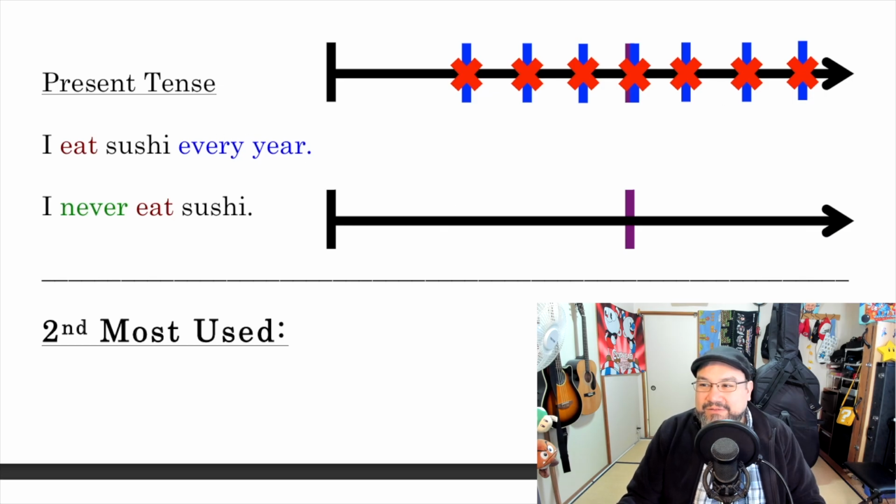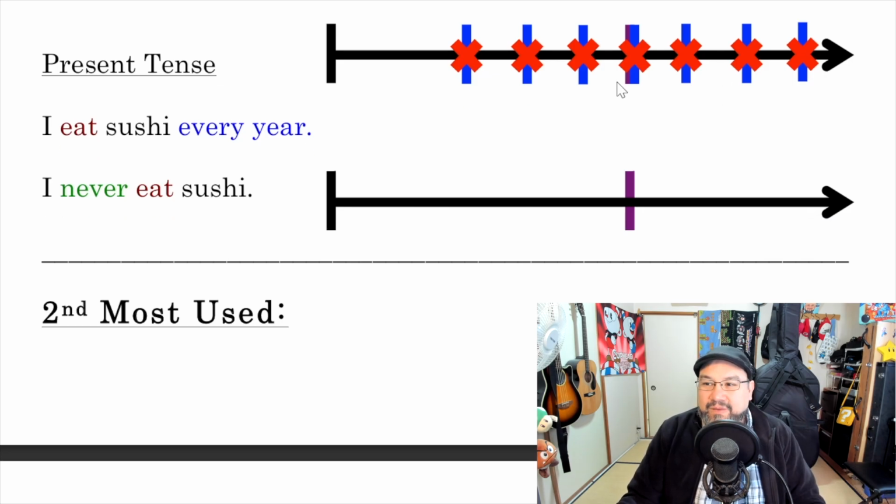Okay? So it's all the time. Okay? It shouldn't be called present. It's the same in Japanese, right? Sushi o tabemasu. Mainichi sushi o tabemasu, right? Every time. So just that's how we use it. Why? I don't know. I don't know why they call it present, but it's called present. All right. That's the most used verbs.